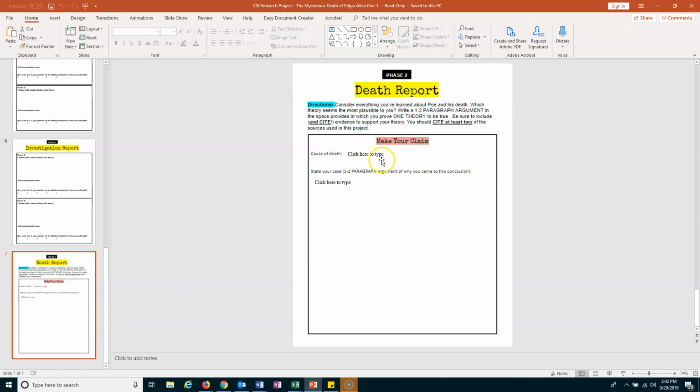So you're going to click in here and type how you think he passed away. Then you're going to support that here in a 1 to 2 page little argument of why you think that is how he died.